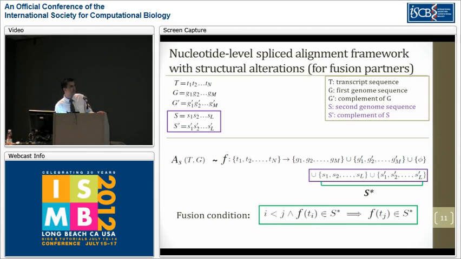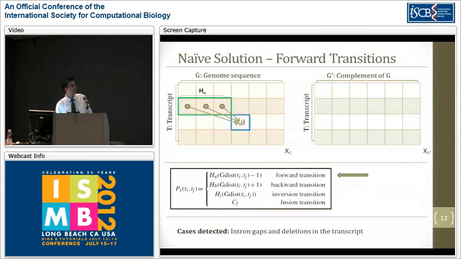To incorporate fusion cases, we have to introduce two more sequences. These would be S, the secondary genome sequence, and S prime, the complement of S. In this case, we will extend the range of this function to the indices in S and S prime as well. And we have to introduce one fusion condition, which says that if a certain transcript base is aligned to S or S prime, then every subsequent base has to be as well. This guarantees that the fusion happens only once.